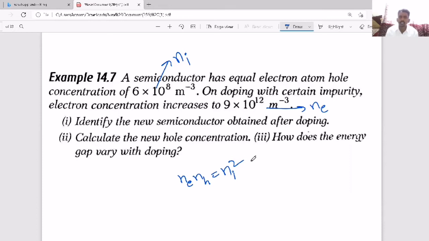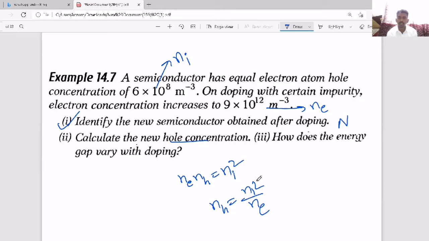As the electron concentration increased, that is an N-type semiconductor. And calculate the new hole concentration. The new hole concentration is Ni square by Ne, so you can substitute both the values. And how does the energy gap vary with doping?